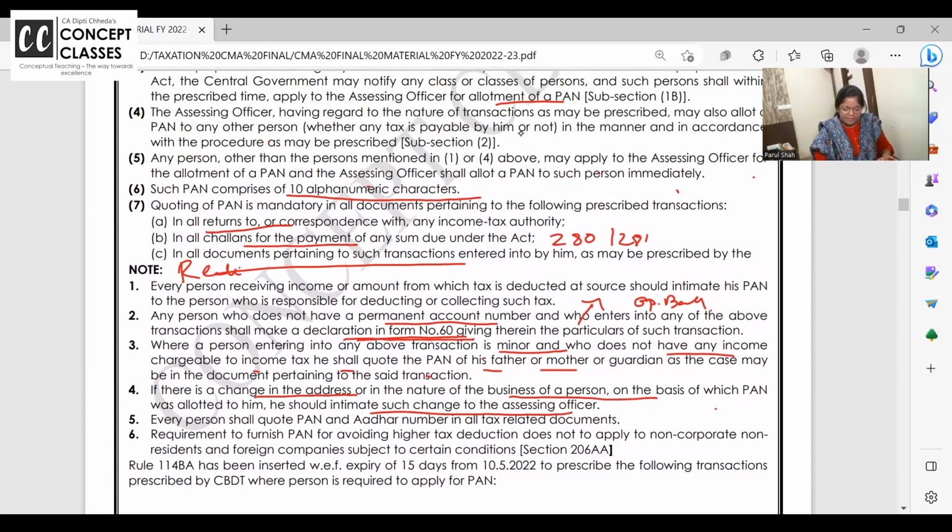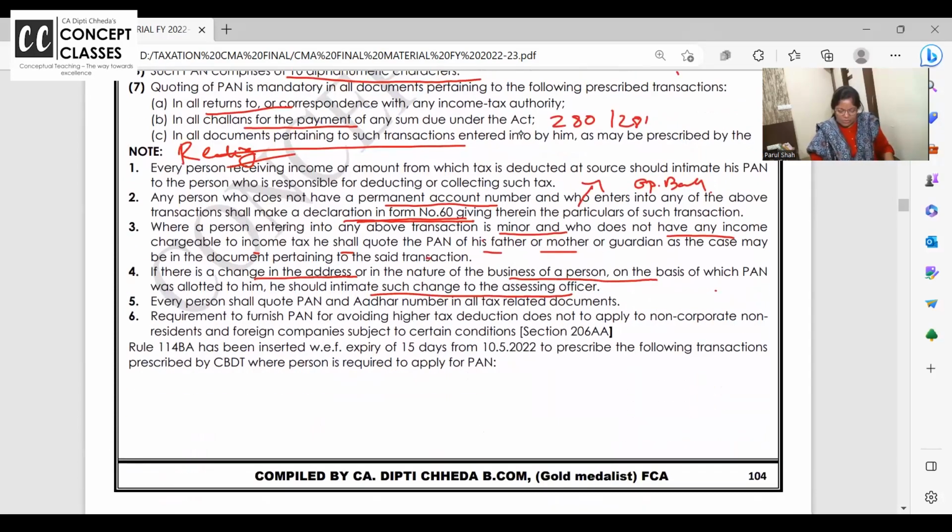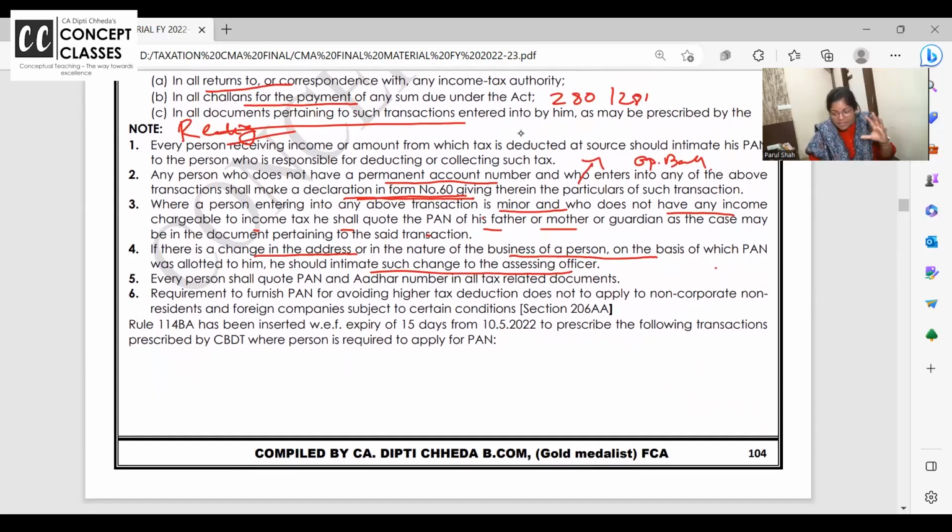R for reading. By writing reading like this, you will be clear. Because few things you have to read thoroughly. Every person shall quote PAN and Aadhaar. Required to furnish PAN. If you don't want your TDS to be deducted at a higher rate, definitely I'm telling you, you have to give it. I am deducting TDS on, say, interest or something at 1%.